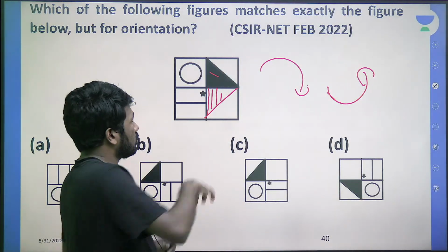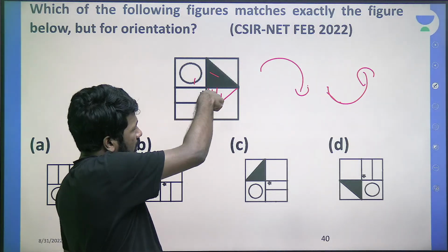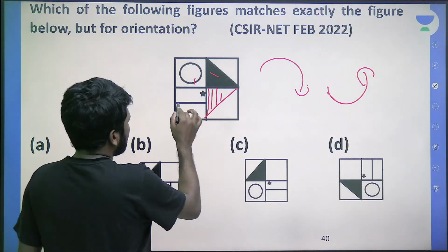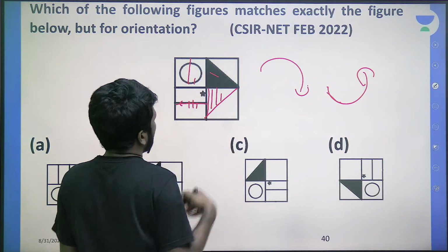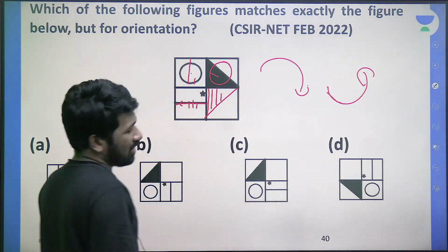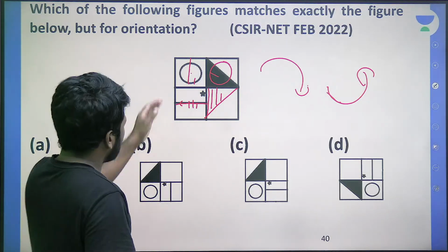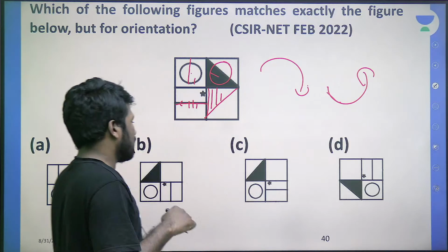If I rotate 90 degree clockwise, the picture will come like this, the triangle like this, and this line will become like this. A horizontal line will become a vertical line, and this circle, horizontal, vertical looks all the same. So the circle will shift to this direction. So that is 90 degree rotation.